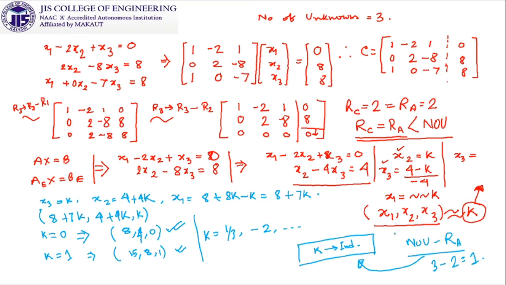But in other cases, suppose for a 3 cross 3 system, you find that the rank of A and rank of C is equal to 1, then the number of unknowns is 3, so the independent things in the system will be 3 minus 1, 2.